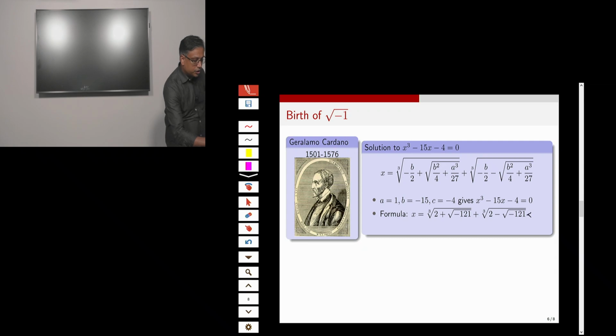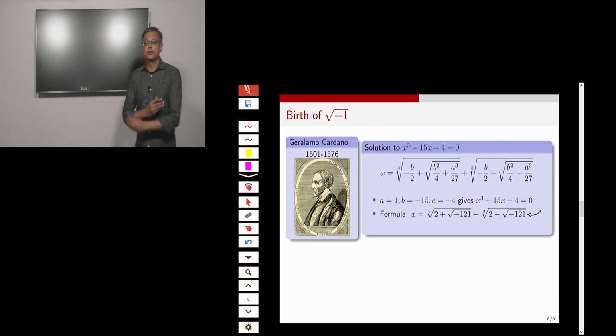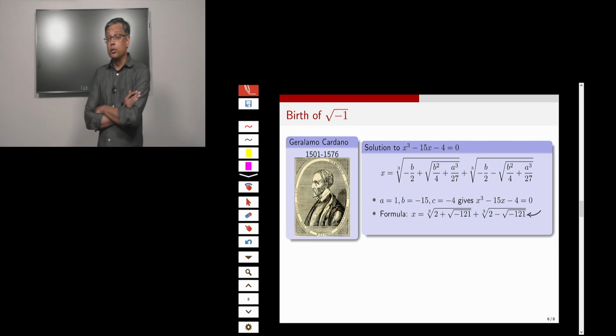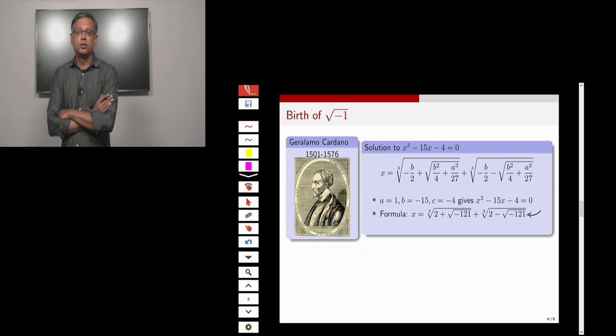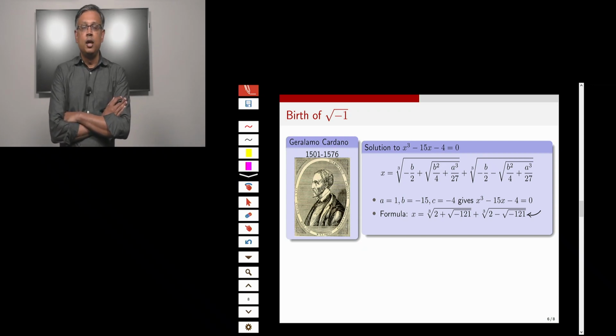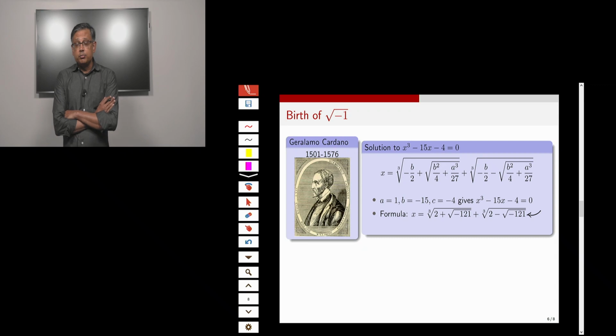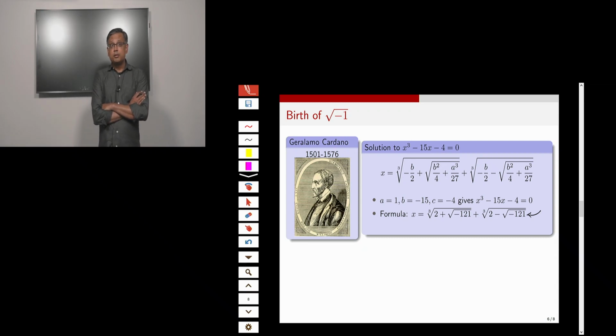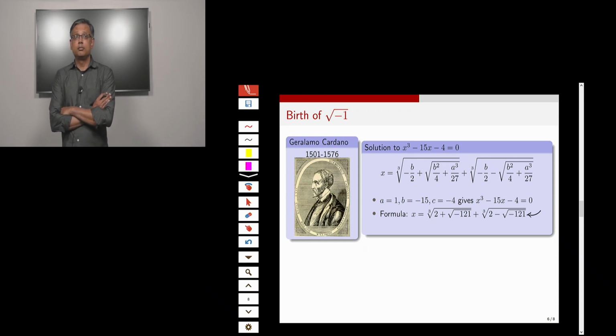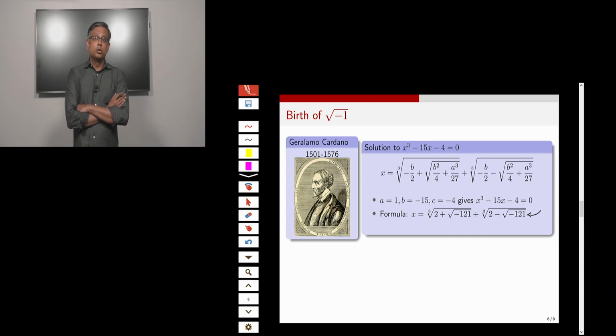this formula, which involves square roots of negative numbers. Of course, they didn't know what to do. Cardano did not know how to take the square root of negative numbers. In fact, even negative numbers themselves had not been widely accepted until very, very late in the history of humans. So Cardano did not know what to do with the square root of negative numbers.